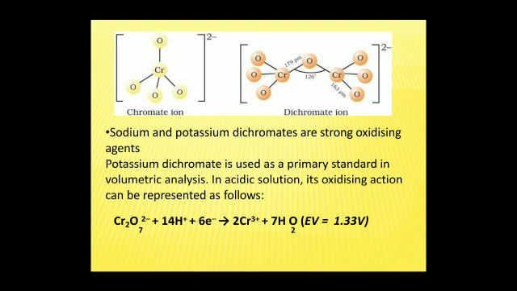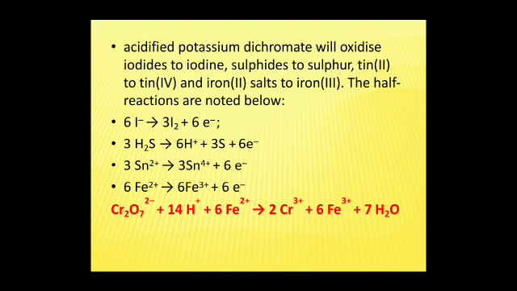Chromate ion, dichromate ion. Sodium and potassium dichromate are strong oxidizing agents. Potassium dichromate is used as a primary standard in volumetric analysis. In acidic solution, its oxidizing action can be represented as follows. Acidified potassium dichromate will oxidize iodides to iodine, sulfides to sulfur, tin 2 to tin 4, and iron 2 salts to iron 3. The half reaction is noted below.